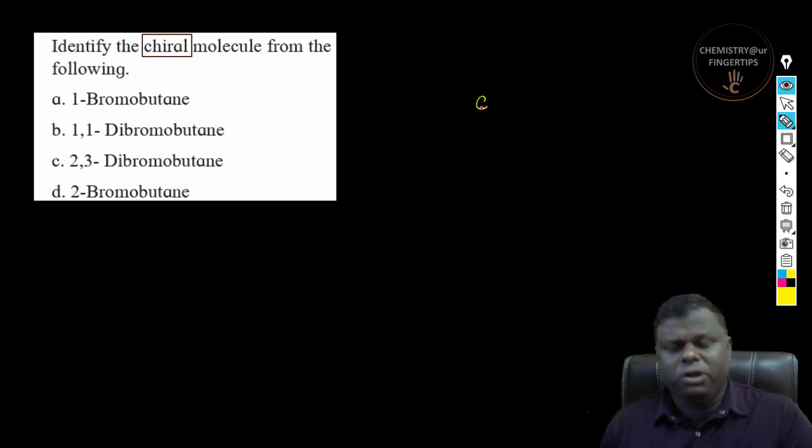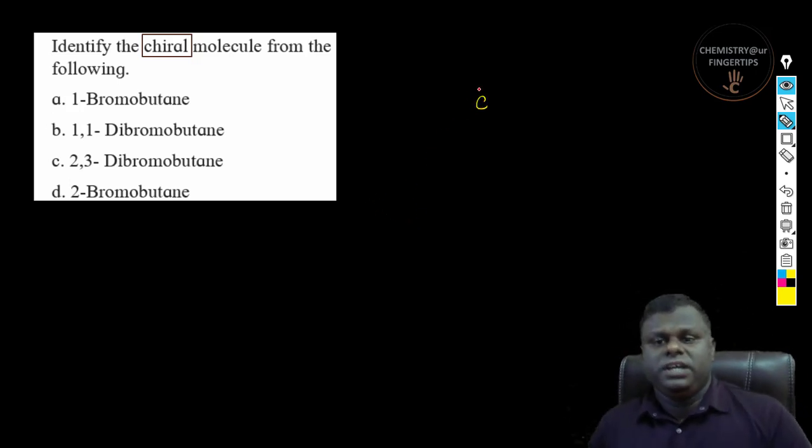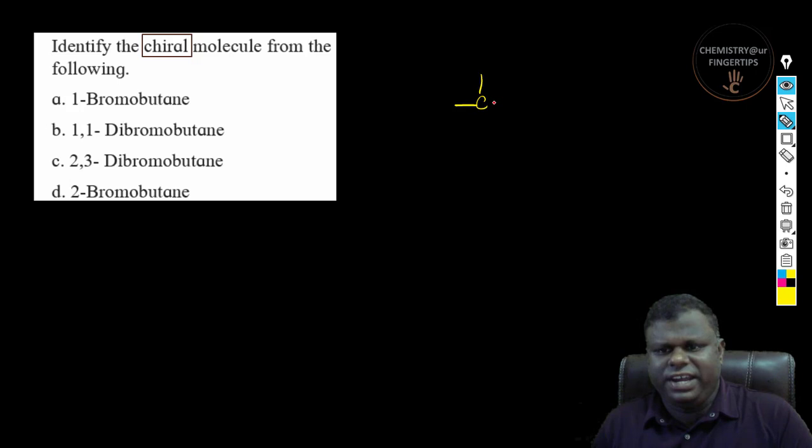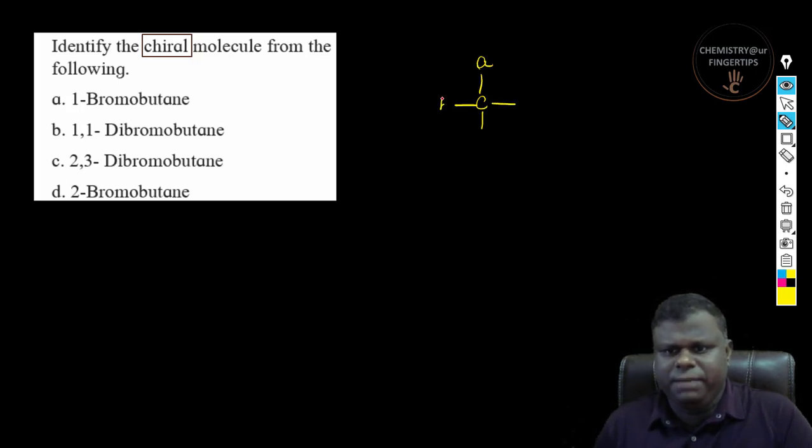So a chiral molecule is a molecule in which this carbon is tetrahedral, right? This is connected to 4 different groups, A, B, C, and D. So I'll write here A, B. So this is carbon, right? A, B, C, and D.